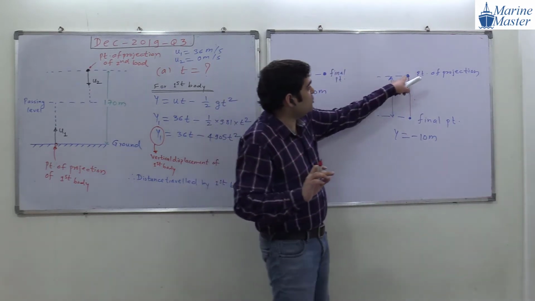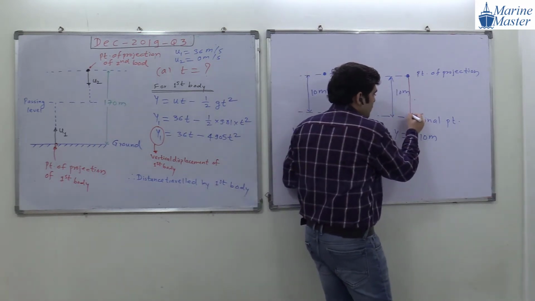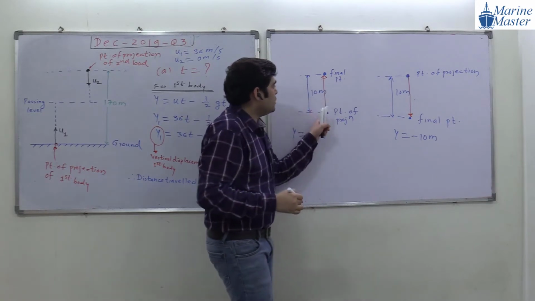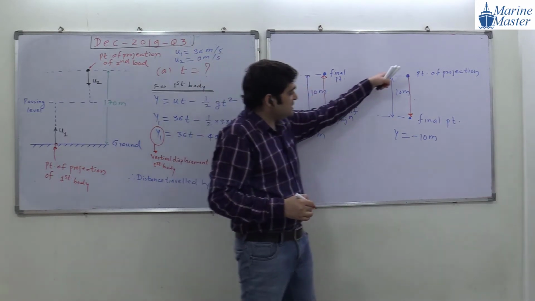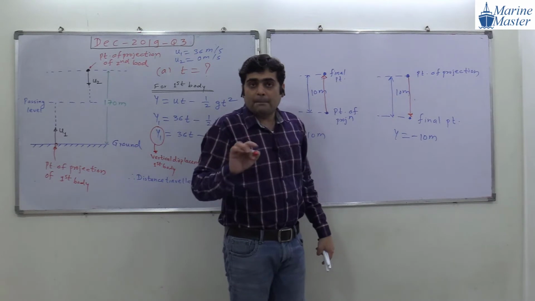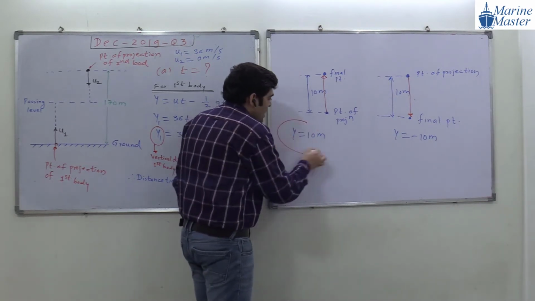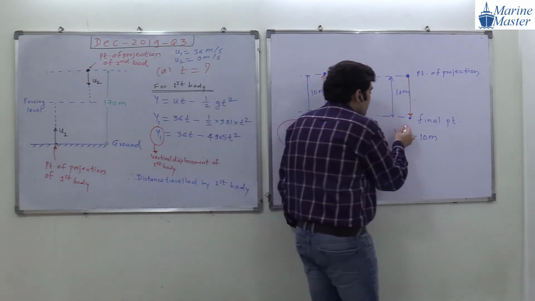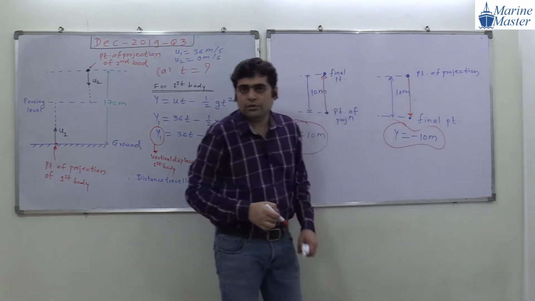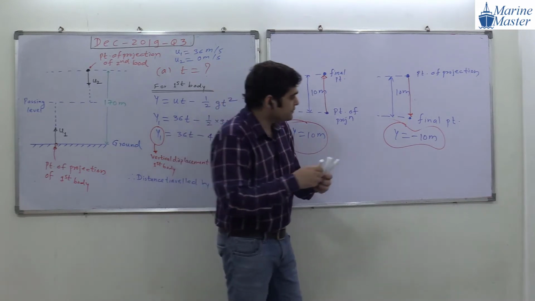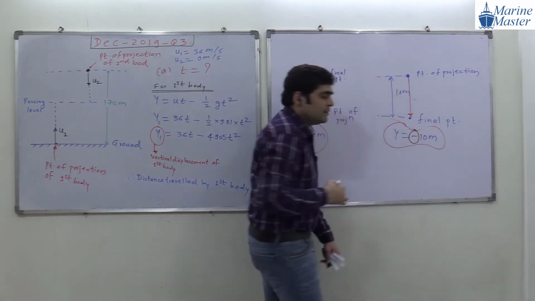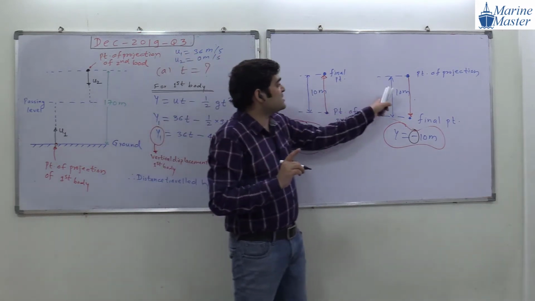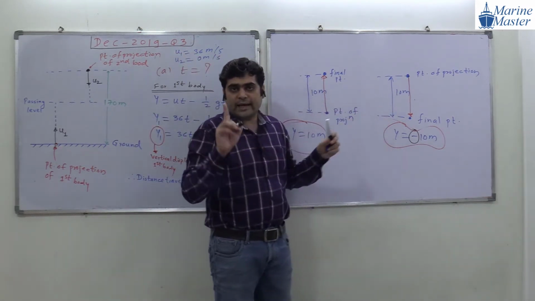In this scenario, the object is going from this point to this point, and here the object is going from this point to this point. So in this scenario, distance traveled is 10 meter, and in this scenario also distance traveled is 10 meter. But during calculation, here we have to take vertical displacement Y equal to 10 meter. But in this scenario, what do we have to take? Y is equal to minus 10 meter. Okay, guys, are you getting my point? Why is it like that? Any doubt in this discussion? Though distance traveled is the same here.